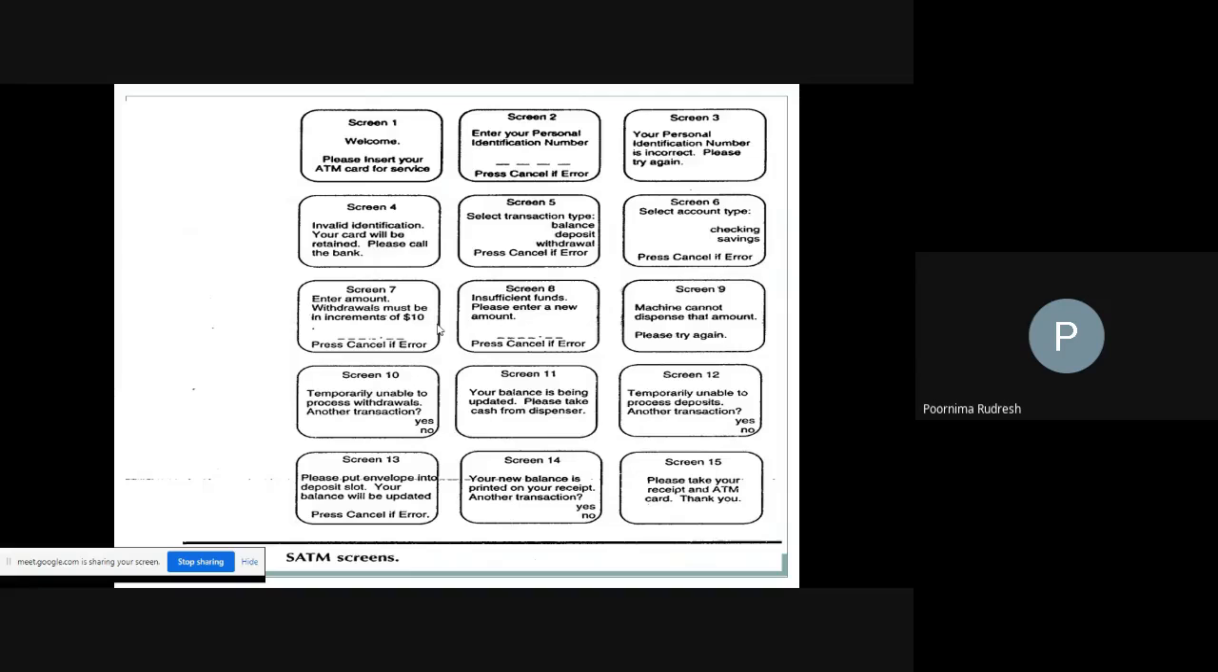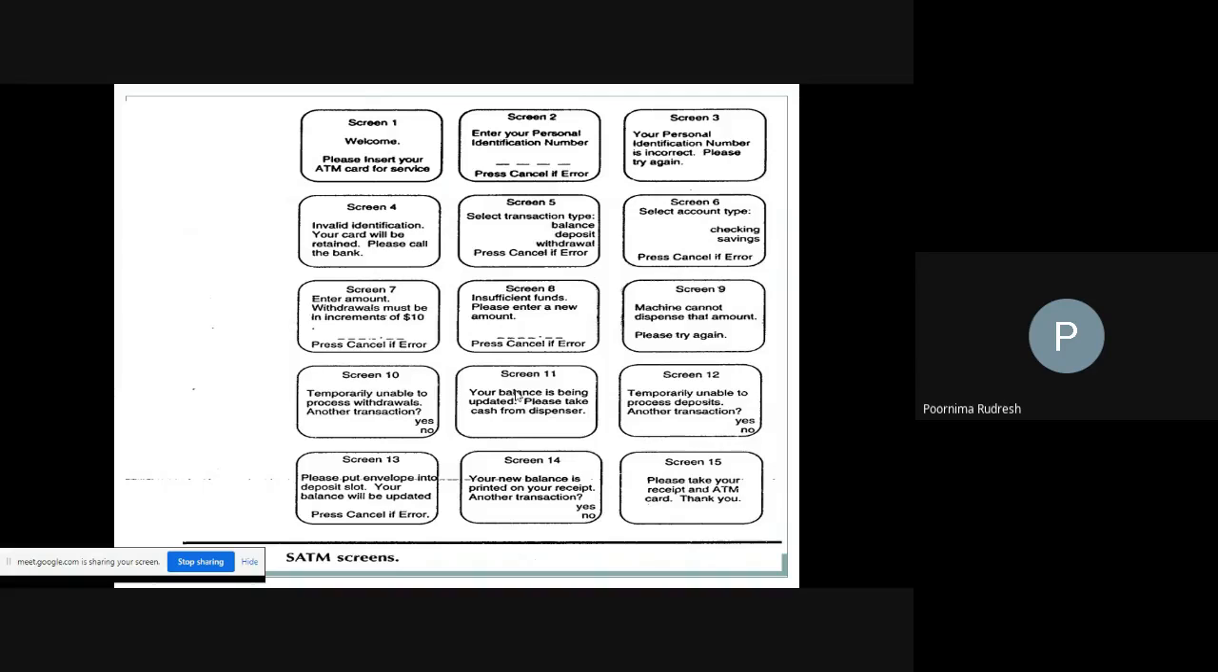Suppose all are working fine, meaning I have sufficient balance in my account and I'm withdrawing less than the available amount, and the machine is also working correctly. Then once I enter the amount in screen 7, it will directly move on to screen 11. In screen 11, we get the messages: your balance is being updated, please take the cash from the dispenser. The dispenser gives the cash to the customer so that the customer can take it.